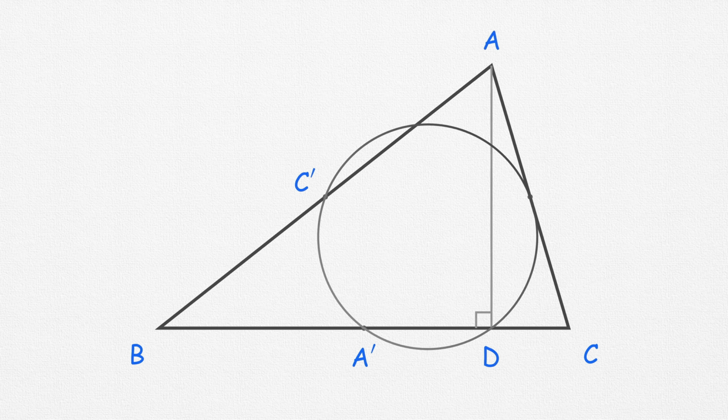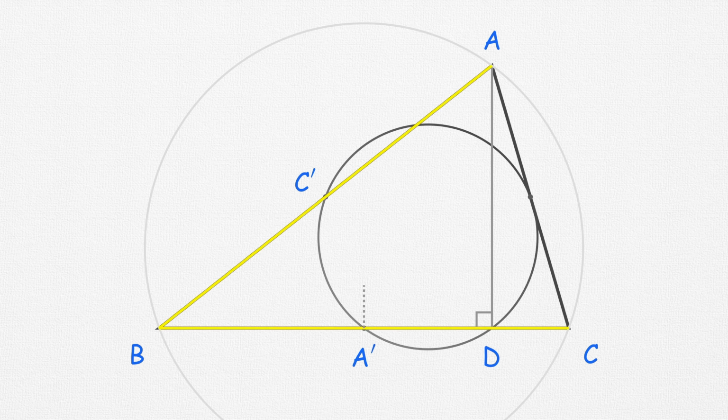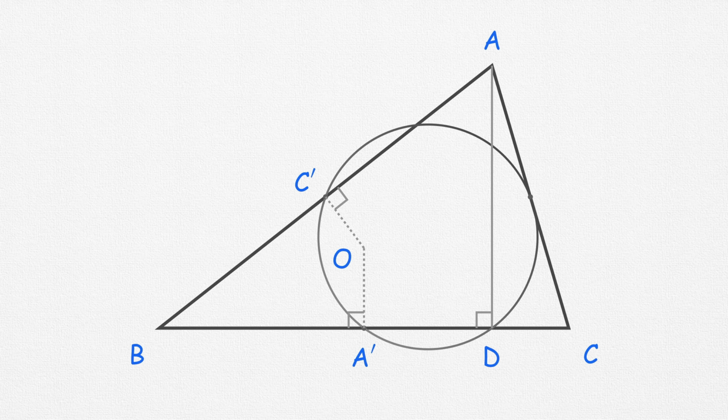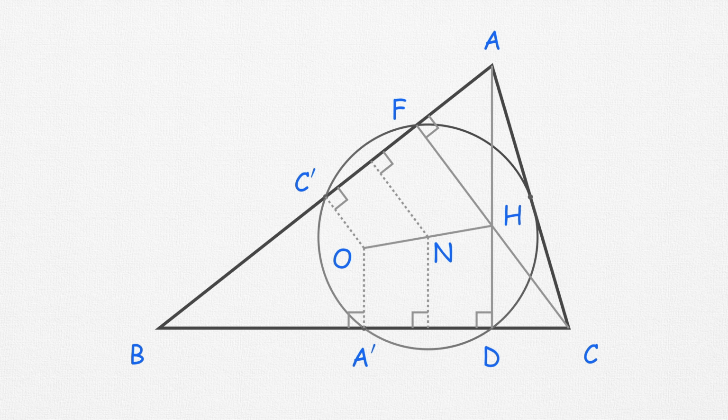Now, one might wonder, what is the radius of the 9-point circle? We know that the circumcenter is found by drawing the perpendicular bisectors of the triangle's sides, which essentially are its chords. In the same way, the perpendicular bisectors of A'D and C'F meet at the center, N, of the 9-point circle. This means that N lies exactly at the midpoint of the line joining the circumcenter, O, and the orthocenter, H. Now, focus on triangle AOH.